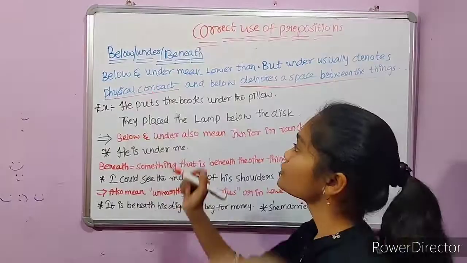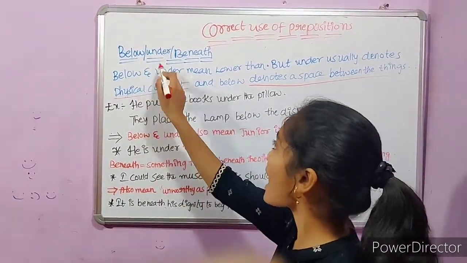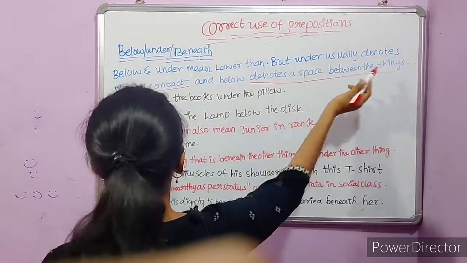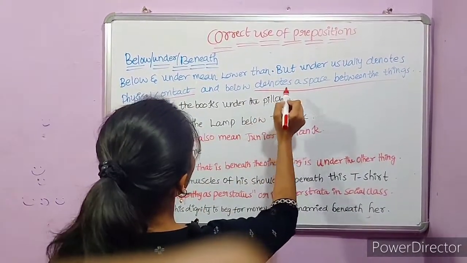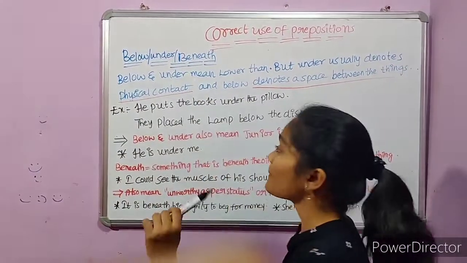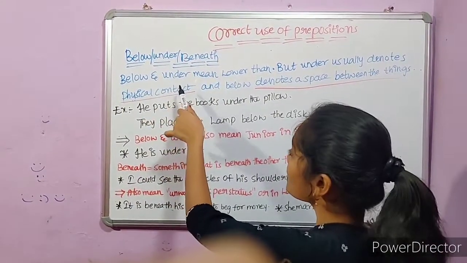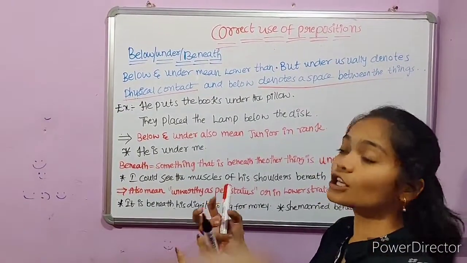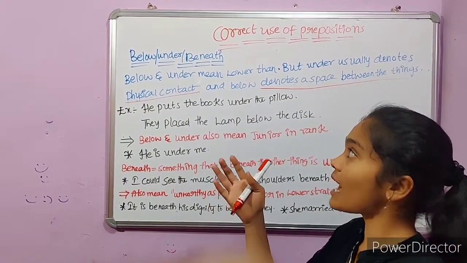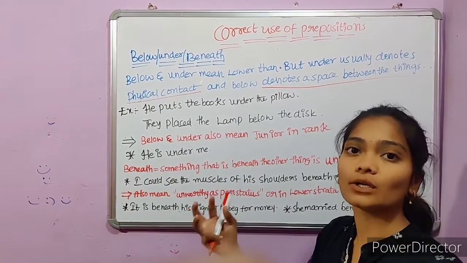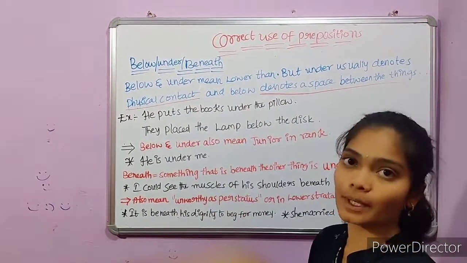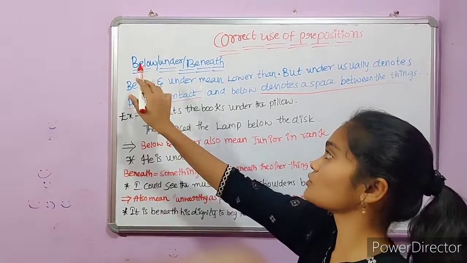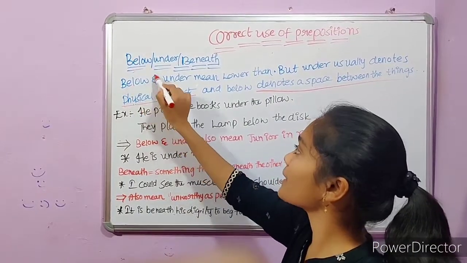That's it. Let's talk about the uses of prepositions below, under, beneath. Below and under mean lower than, but under usually denotes physical contact and below denotes a space between the things. If we use under, there is a physical contact between two things. If we use below as a preposition, there is no physical contact between two things. This is the difference between the uses of prepositions below and under.